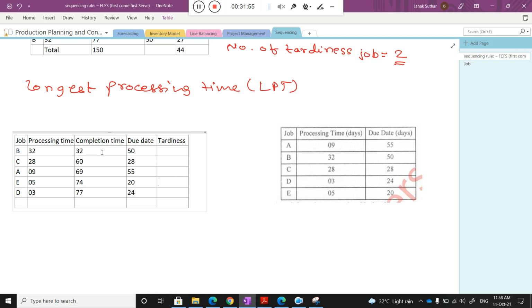Okay, now quickly calculate the tardiness. For activity B, the tardiness is 0 because there is no delay, right? So I put 0 here. When I talk about activity C, there is tardiness. How much tardiness is there? We need to supply on 28, but we are able to complete on 60. So tardiness is 32. Okay, for activity A, what will be the tardiness?